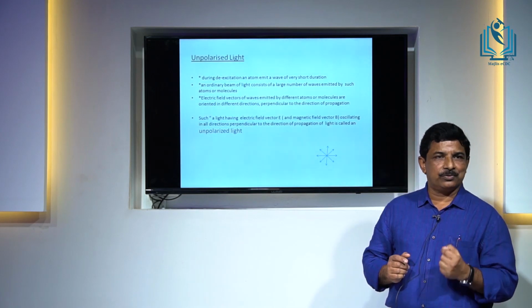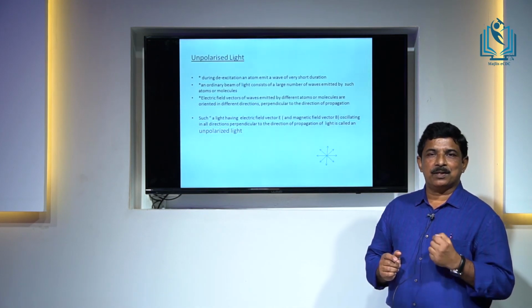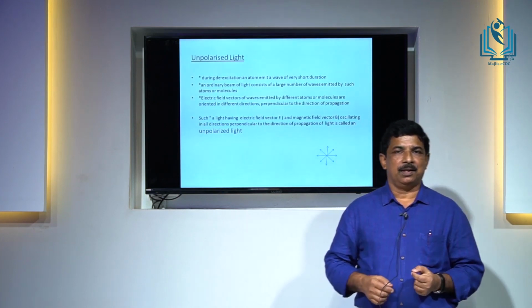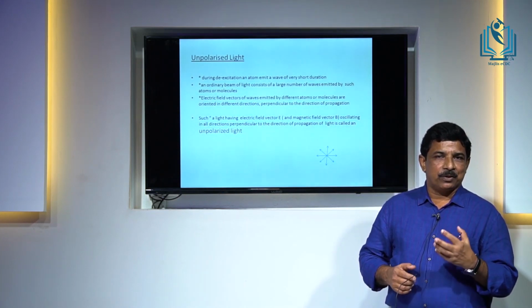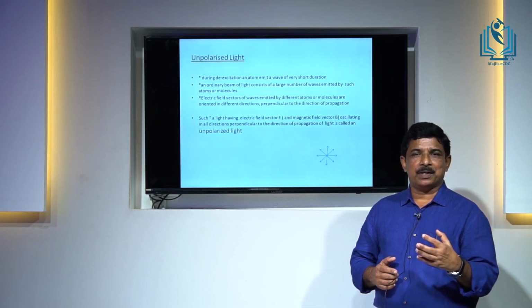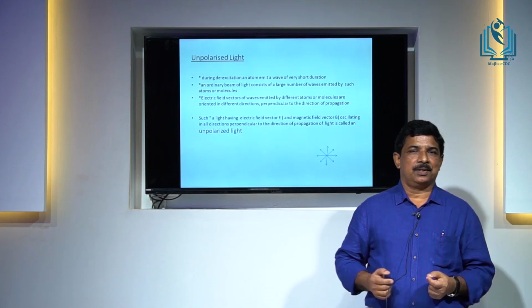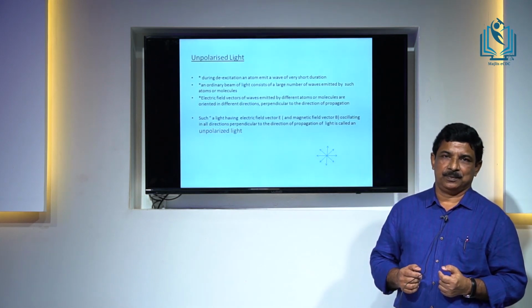We know in a source of light, billions and billions of atoms undergo transition from higher energy level to lower energy level. So, a beam of light contains a large number of such wave trains emitted by different atoms.